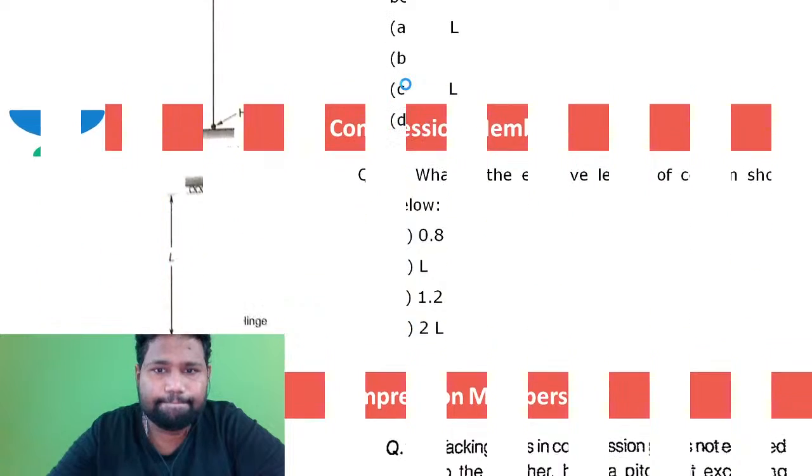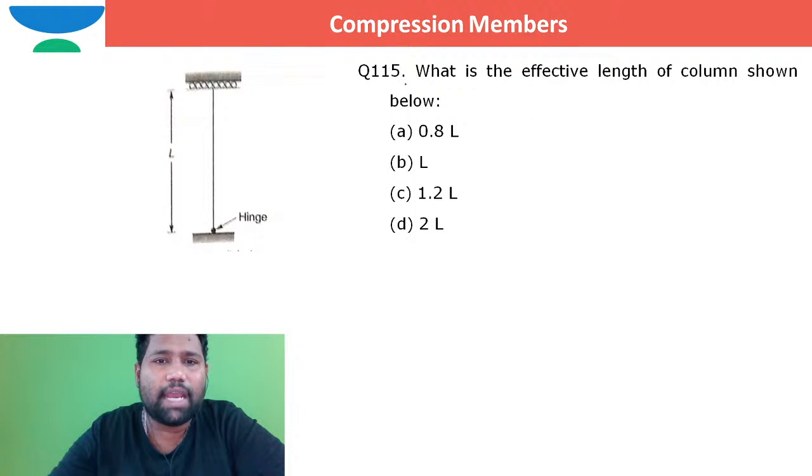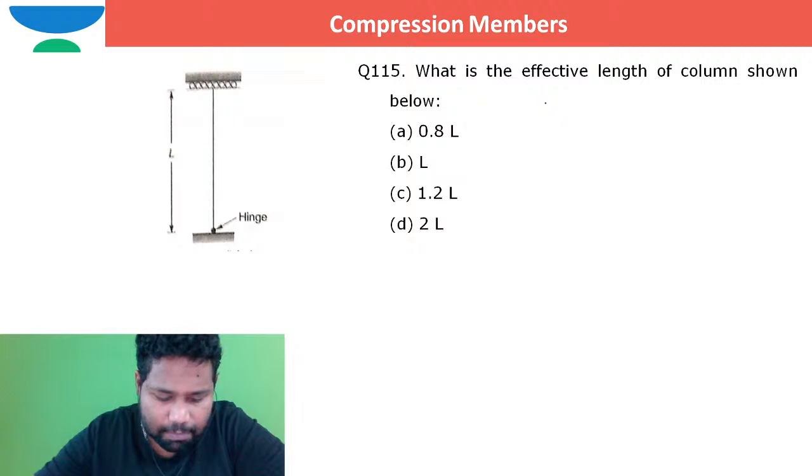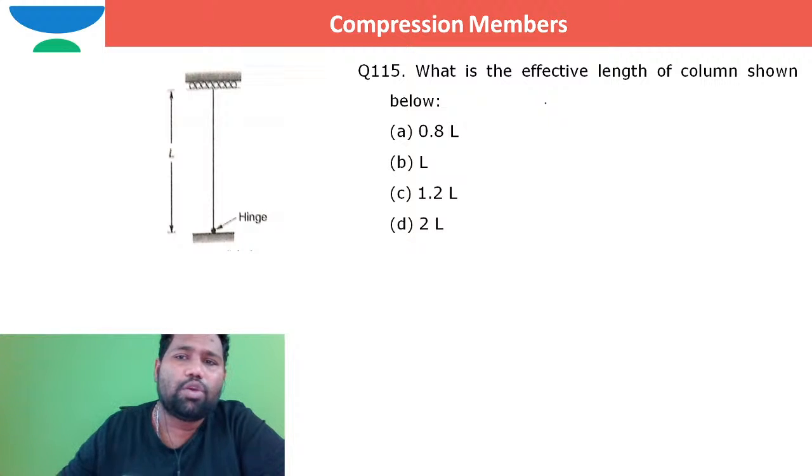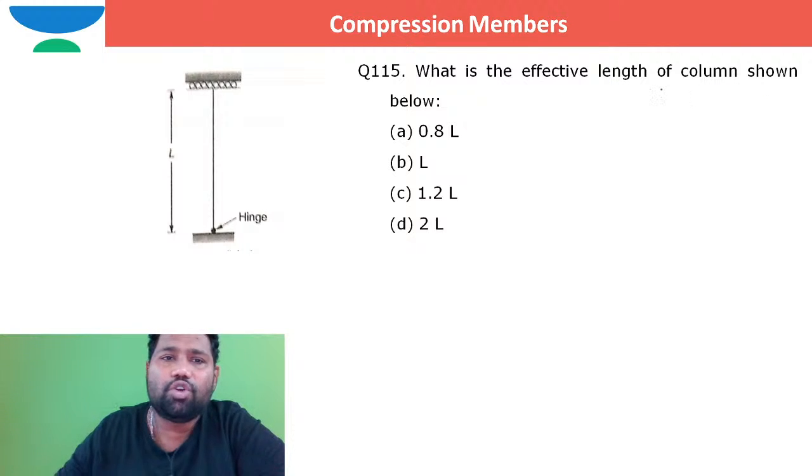Right. Can you see this, Bianca Samantha? Vignesh Ram or any other person like Shashi Komet Reddy, or all the persons who are online, please respond if you know. What is the effective length of the column shown below? Here at this end it is a hinge.